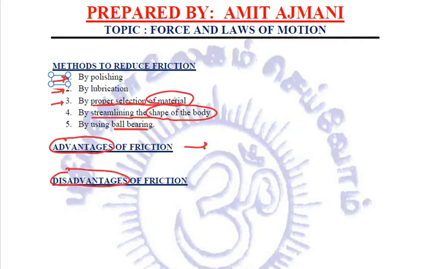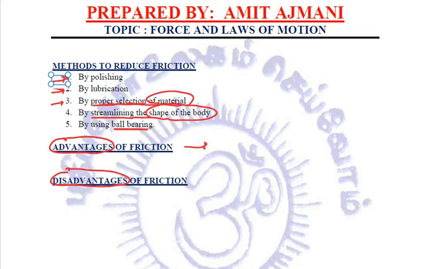Another advantage of friction is that it is only because of friction that the transfer of motion from one part of a machine to another part through belts takes place. If there is no friction, the motion would not be able to get transferred. So there are many machines which make use of this friction. So these are a few advantages of friction, but there are certain disadvantages also.